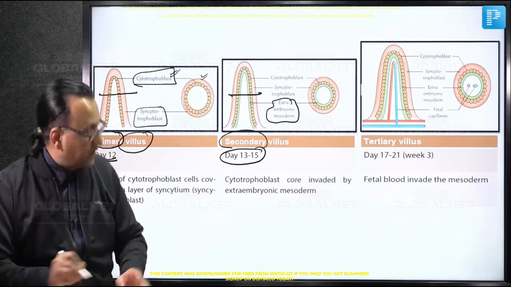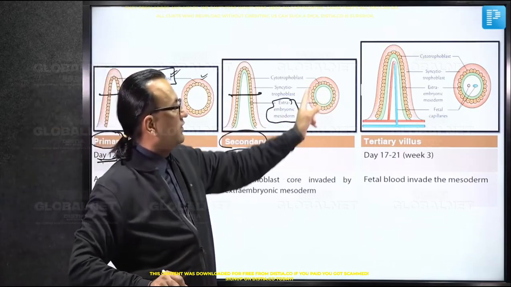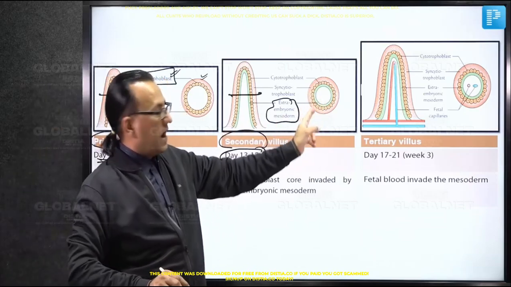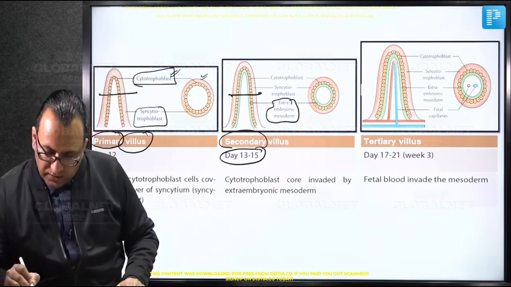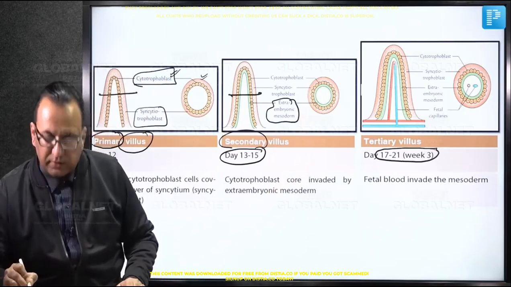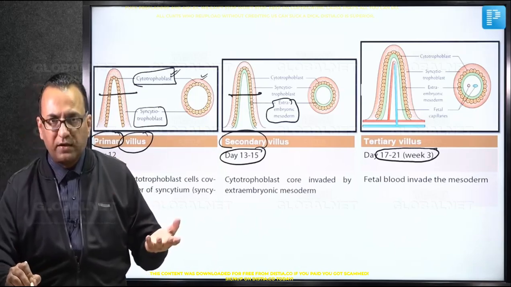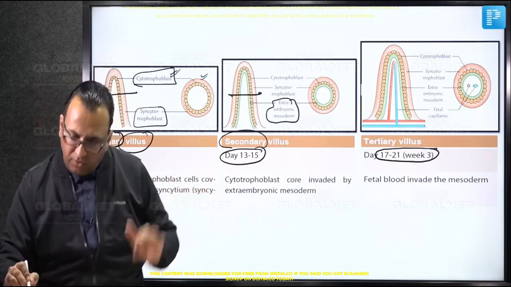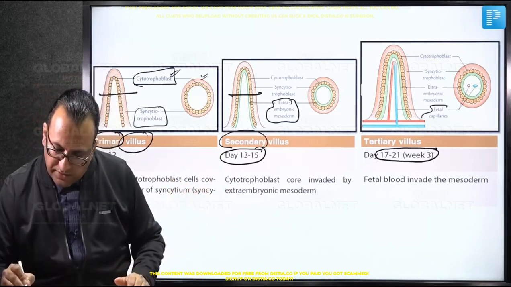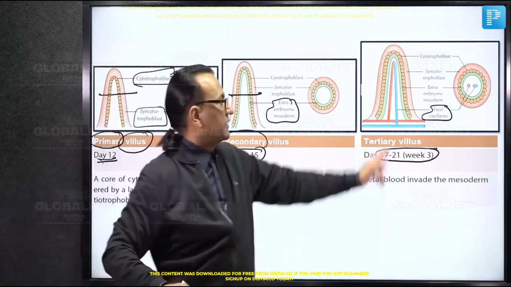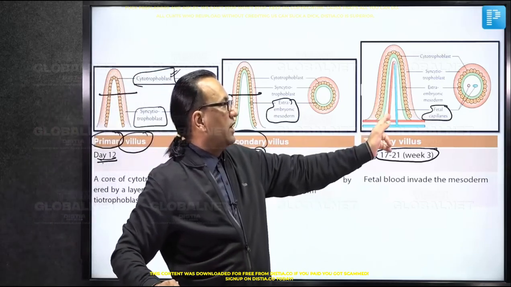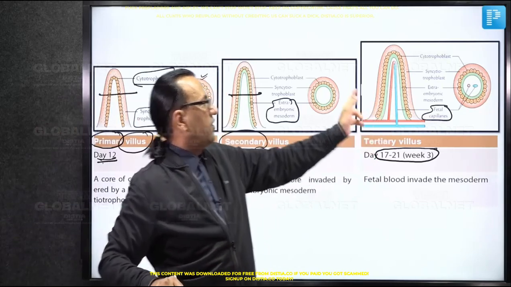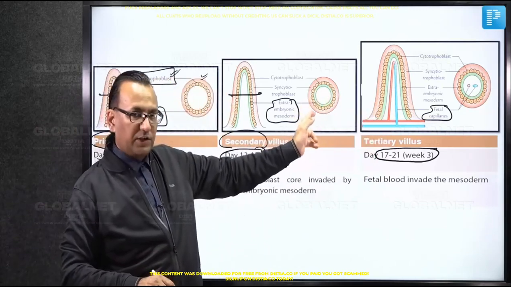And in a cut section, you can see the extra embryonic mesoderm is towards the interior. And when it comes to the third week, that is day number 17 to 21, third week going into fourth week, when the uterine placental circulation is also getting established, we have got the fetal blood vessels now. And the fetal placental circulation is established. Let us magnify this cut section of the villi and repeat the information once again.